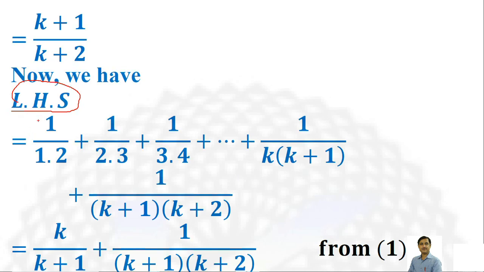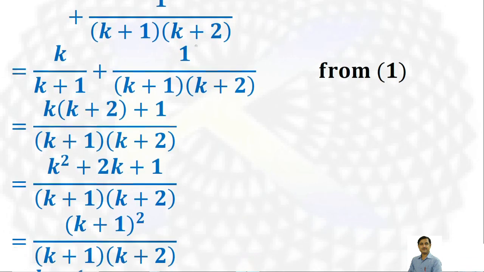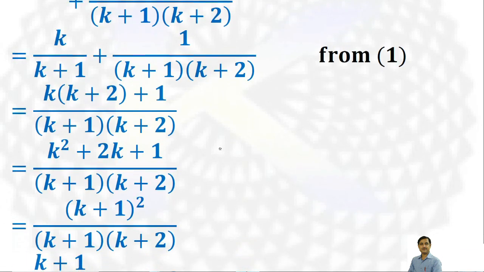From 1 upon 1 into 2 up to 1 upon k into k plus 1, from equation 1 this becomes k upon k plus 1, plus 1 upon k plus 1 into k plus 2. Okay, now take the LCM, that is k plus 1 into k plus 2.